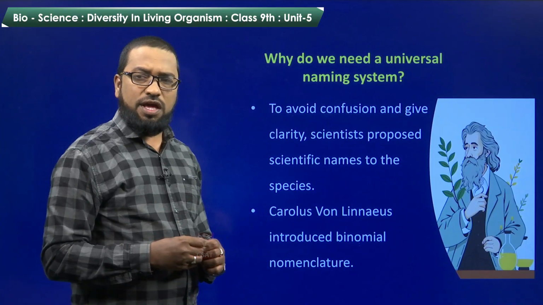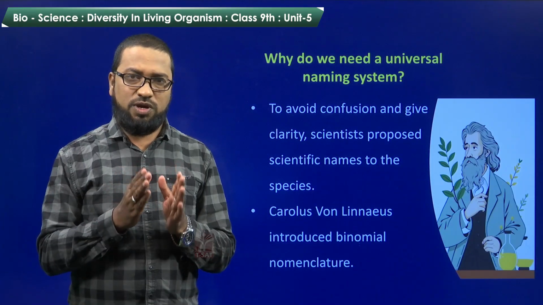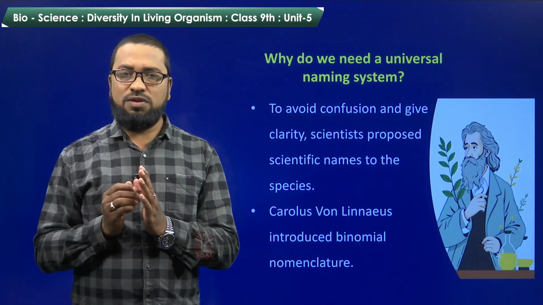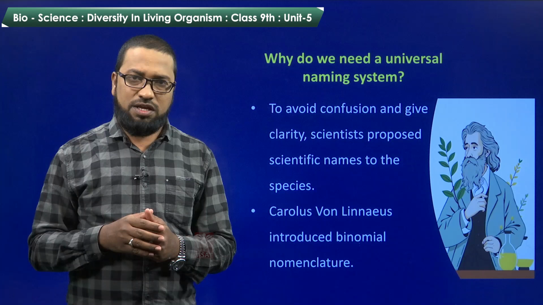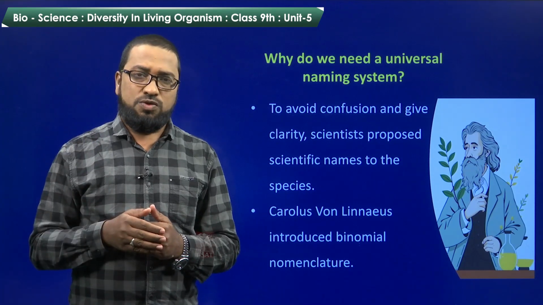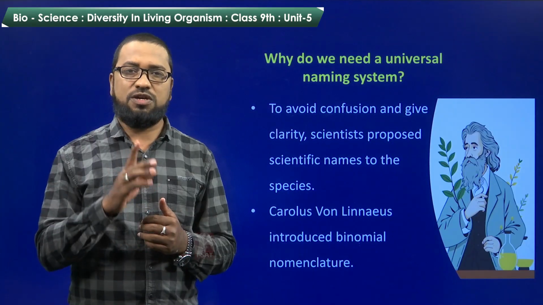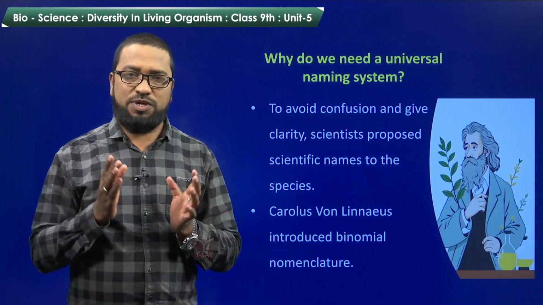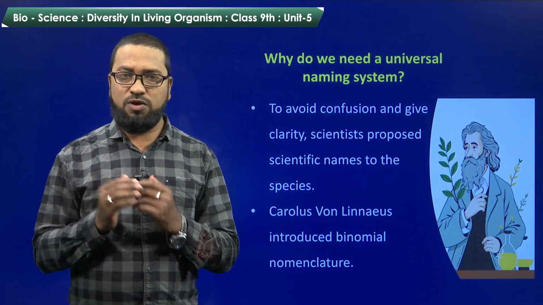Why do we need a universal naming system? We call a particular species in our locality by one name, and when we go to another state, it is called by another name. In the same way, when we go to another country, they call it by another name. So, when we move from one place to another, a single species is recognized or called by different names. So, it becomes very difficult to learn all those names and to remember them also.